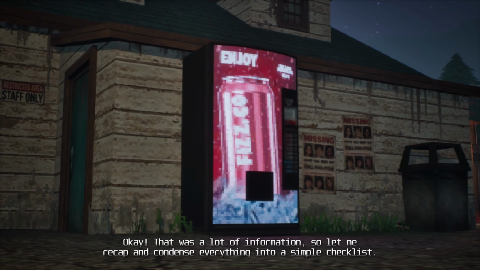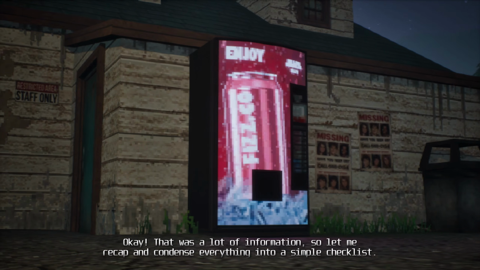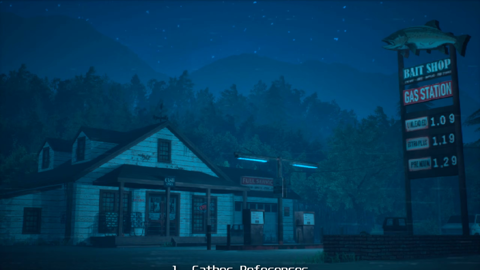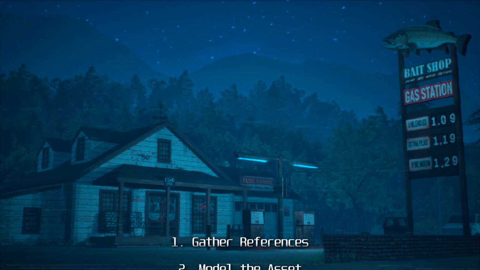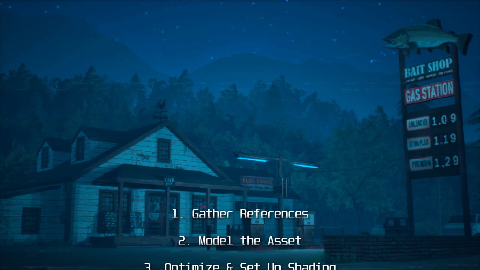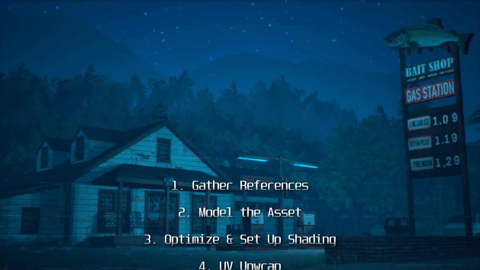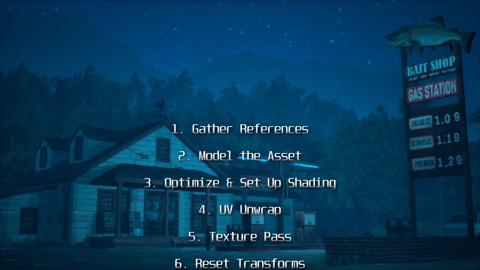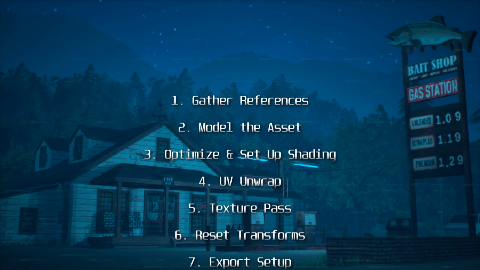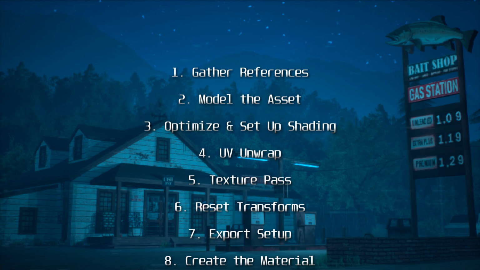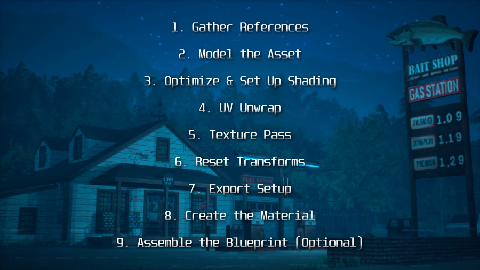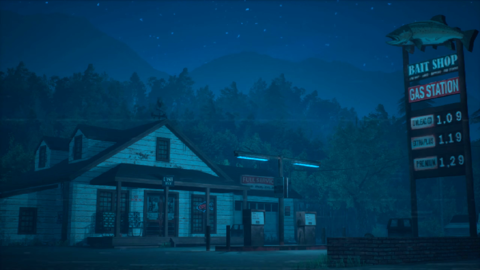Okay, that was a lot of information, so let me recap and condense everything into a simple checklist. First, I gather references. Then I model the asset, optimize it, and set up the shading. After that, I unwrap the model and texture in Photoshop. I reset all transforms, export the mesh and textures into Unreal Engine, create my material, and assign it. And if needed, I put everything together in a blueprint. That's pretty much it, my incredible peeps.